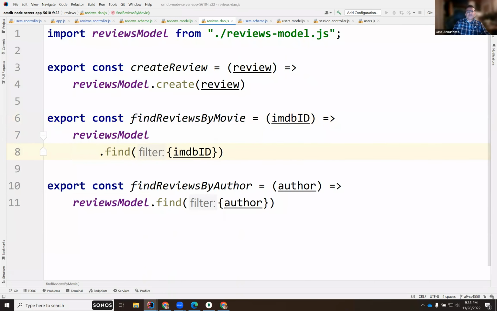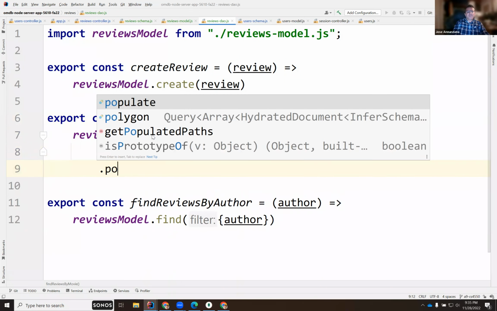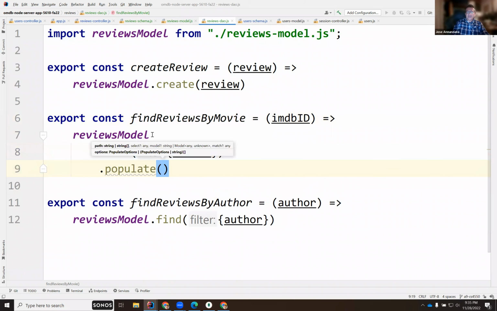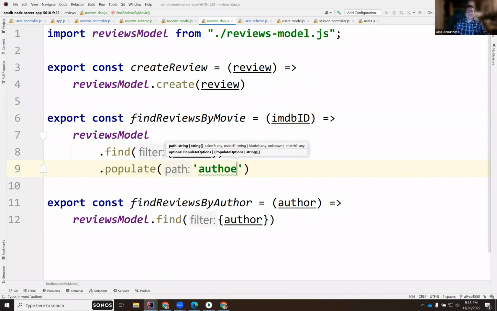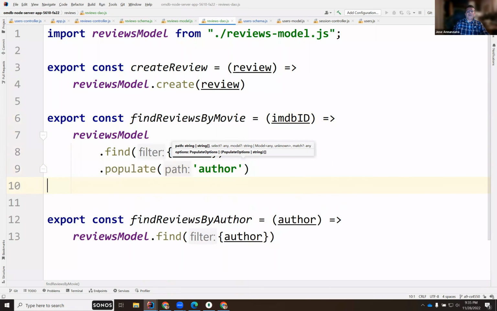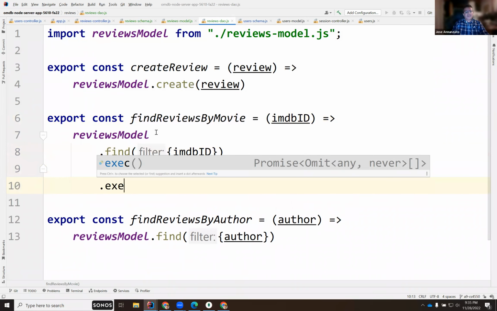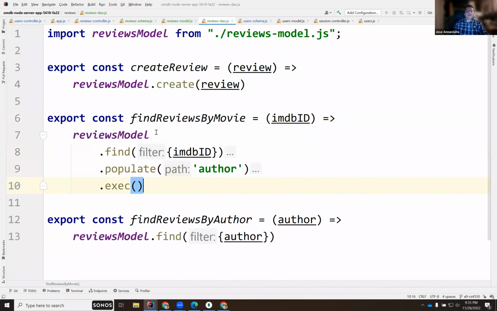So what we could do is say dot populate, populate the field author. Now, when you populate, you have to use the exec function at the end. What this is going to do is replace the ID with the actual object that it references. So you don't get the ID, instead you get the object itself. So let's do that. Restart the server.